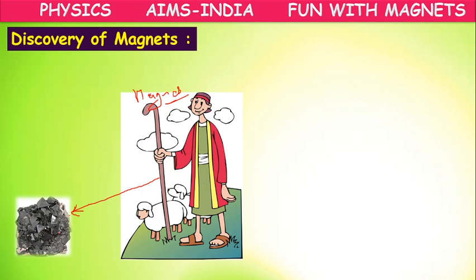So the discovery of the magnet happened accidentally, because later they found that some of the stones in that area had that attractive property, and they named it after his name, because his name is Magnus. So after his name, they named the black stone as magnet. That is one story which was very famous regarding the discovery of the magnet.